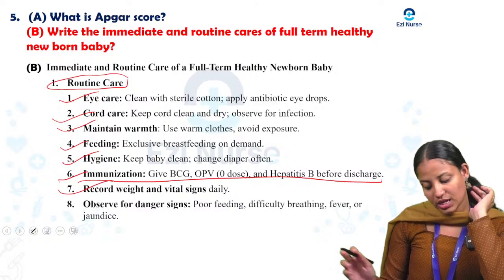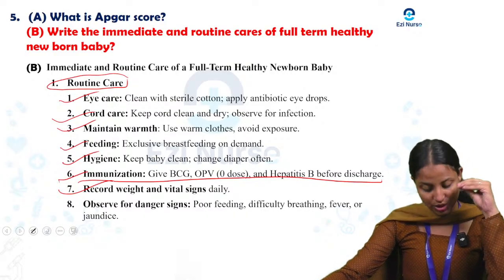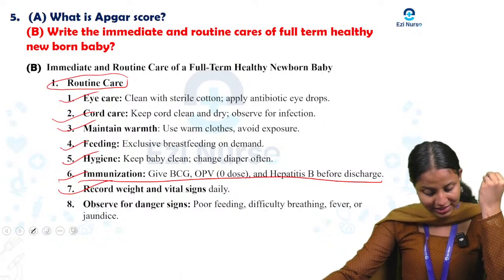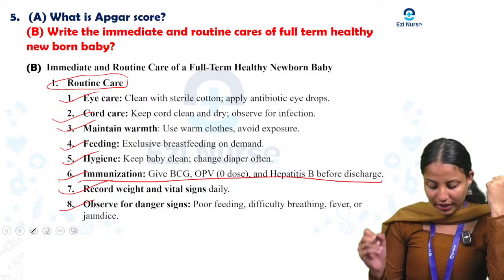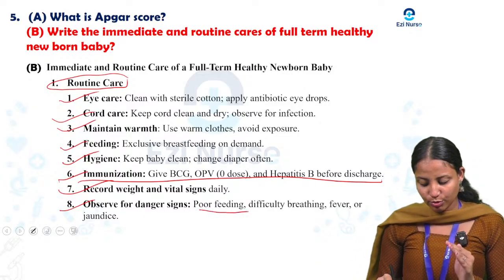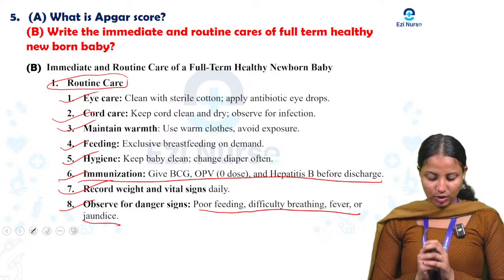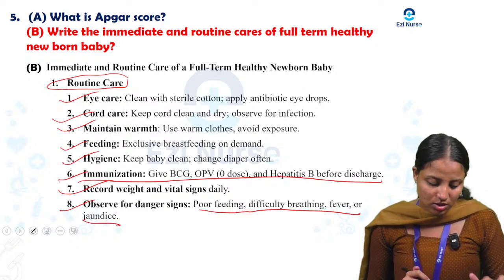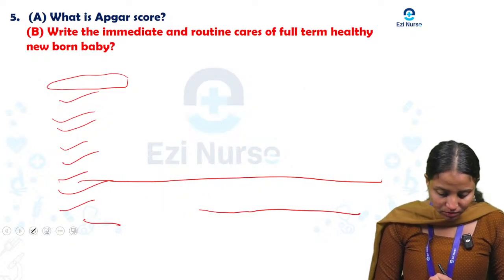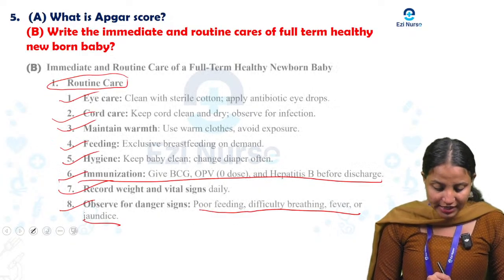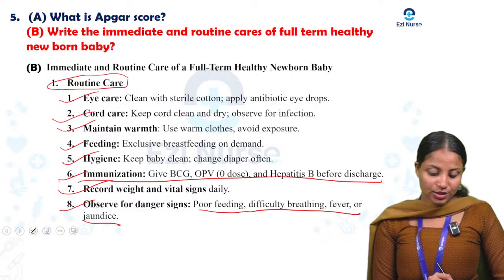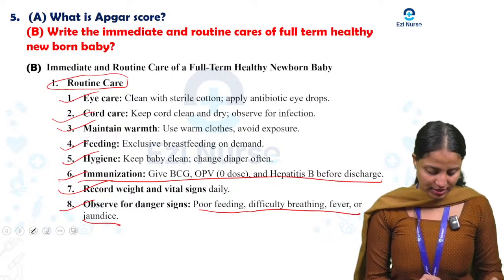Next one, record weight and vital signs daily. Daily we want to check the weight and vital signs. Next, last one, observe for danger signs. So for example, poor feeding, difficult breathing, fever or jaundice. So we want to observe the danger signs. So these are the 2 things. One is the immediate care, next one is the routine care. These are the 2 slides we discussed.